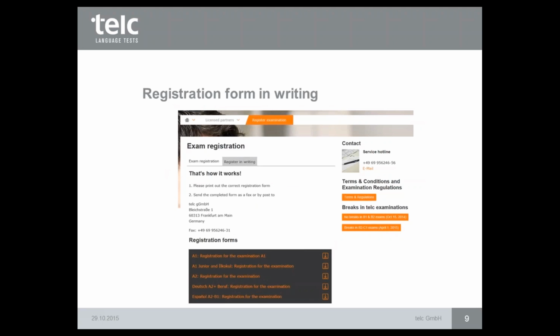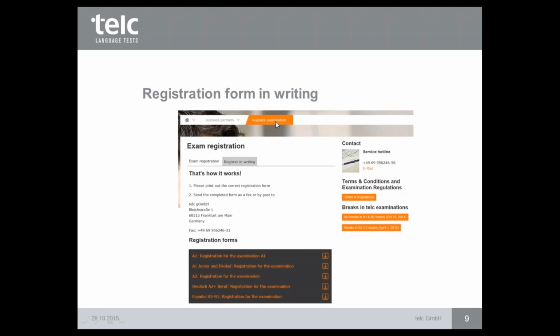You can register it online, via this platform, via telc community. But you still also have the possibility to register it in writing. We have seen how to register it online via this community, and how to find the registration forms in writing.